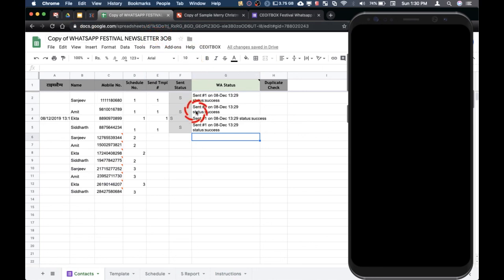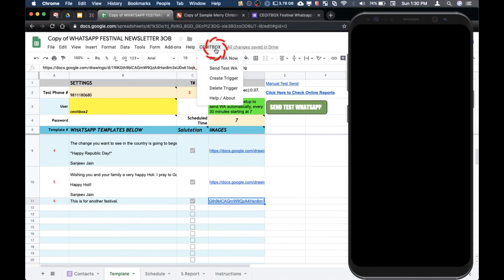At any time, if you want to deactivate this sheet and stop sending the messages, you can simply click on the COIT box and click on delete trigger.